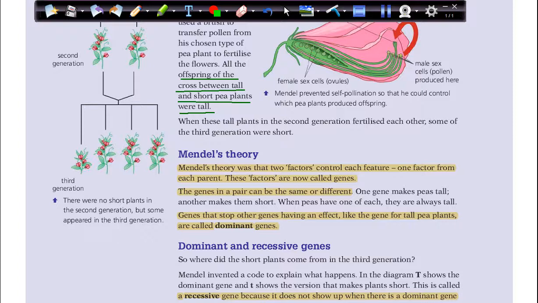So here what happened? He noticed that the offspring between these tall and short plants became all of them tall. So when these tall plants in the second generation fertilized each other, some of the third generation were short.